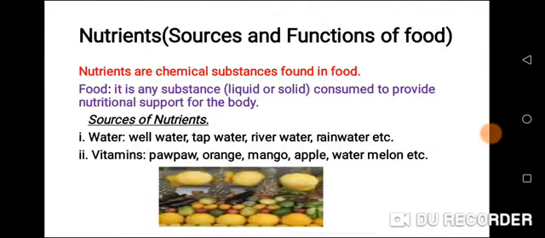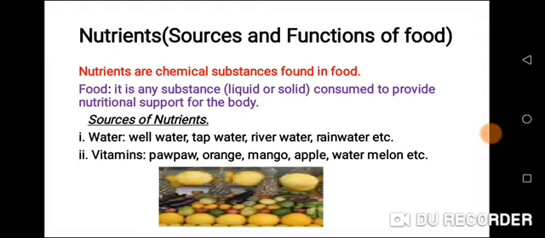Food, it is any substance, liquid or solid, consumed to provide nutritional support for the body. When you talk about food, it is any substance.